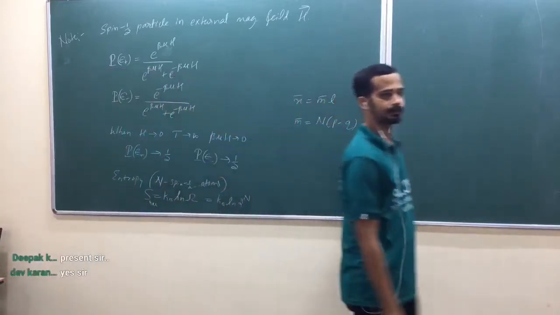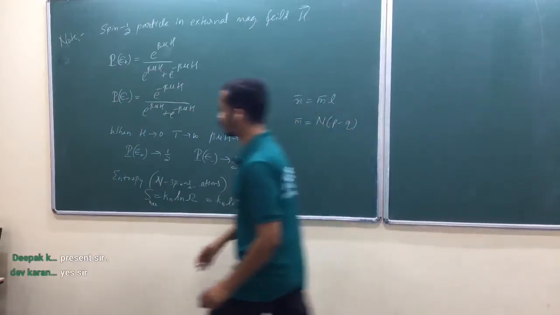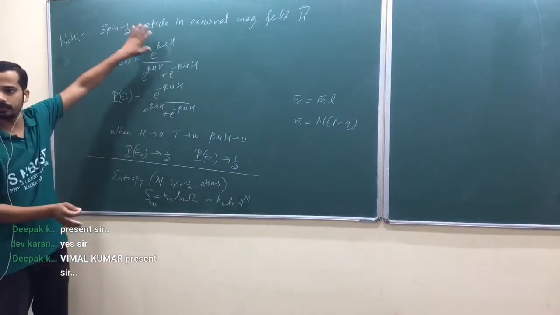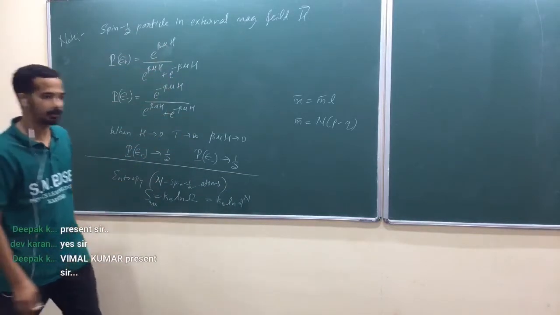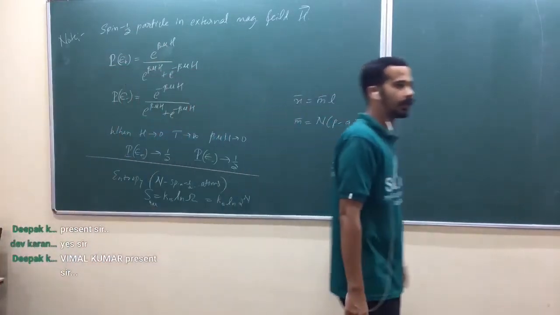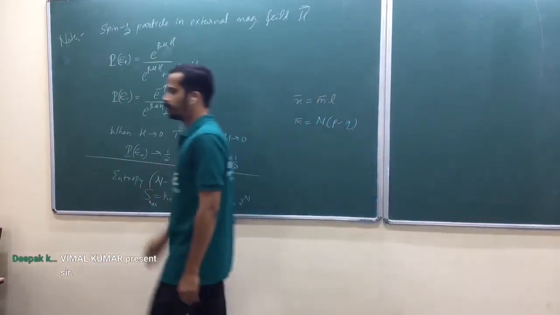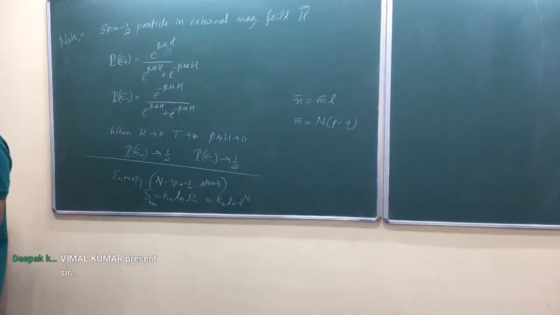Is that okay? So here I was talking about one spin-half atom, okay? One spin-half atom, what would happen to its probability? Here I am talking about if there are n spin-half atoms, you will get maximum entropy when you increase temperature to a very high value and when you decrease the magnetic field.